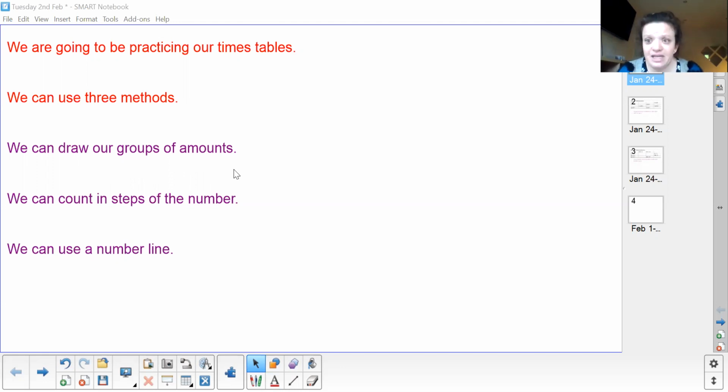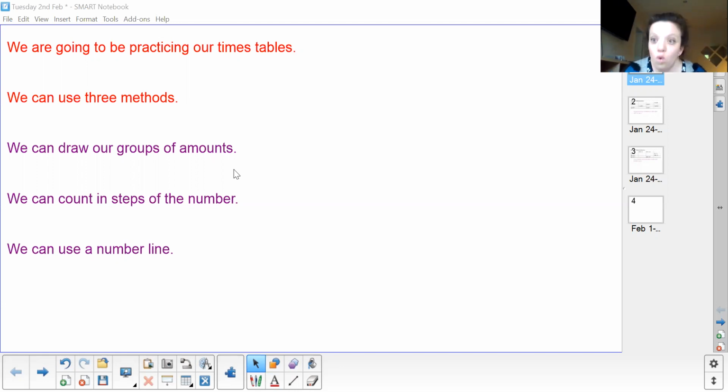We can count in steps of the number. So if we've got 4 lots of 2, we can count in 2s: 2, 4, 6, 8. And we know we've got 8 as our answer. Or we can draw a number line out, and then we can count in steps of that number. And we can do that for both division and times tables. But obviously with division, we'd be counting up till we get the number and seeing how many groups we make.